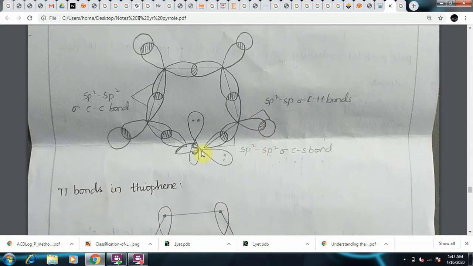And coming to the sulfur, sulfur does not have any hydrogen atom linked to it, it only forms bonds with adjacent carbon, so it has 2 sp2 sigma bonds.